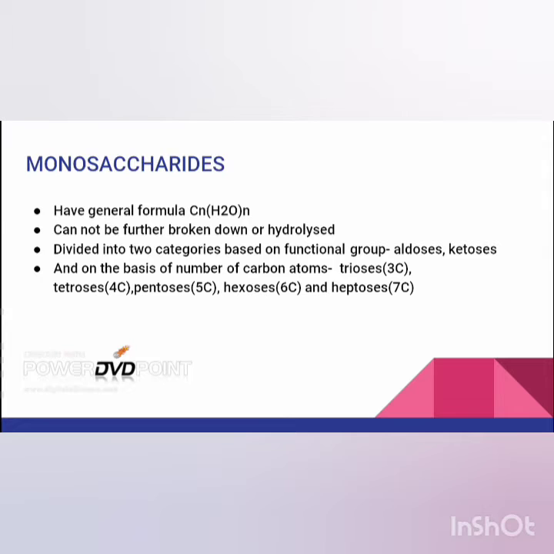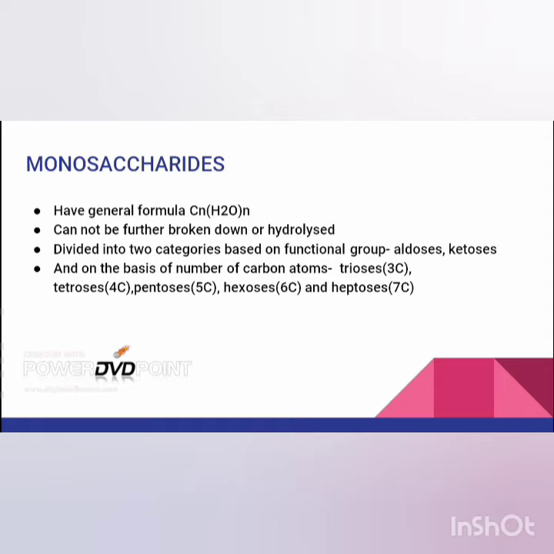They have the general formula CnH2O whole n, which is why carbohydrates are also sometimes known as the hydrates of carbon. They are simple, so they cannot be further broken down or hydrolyzed. They are divided into two categories based on the functional group, that is aldoses or ketoses.